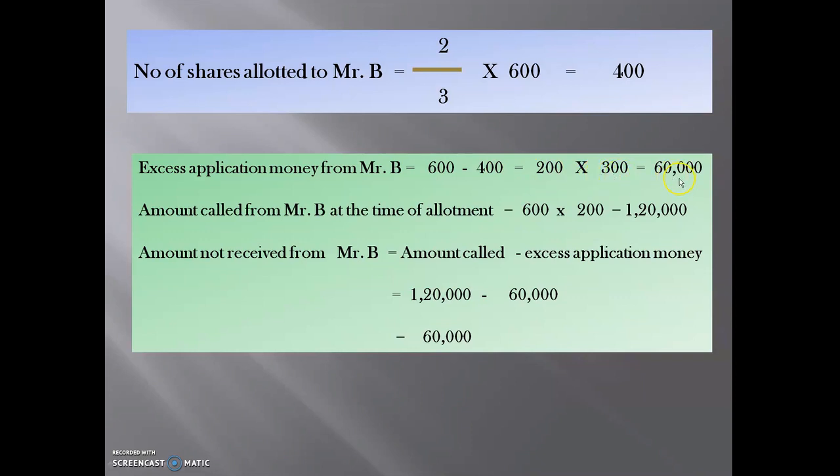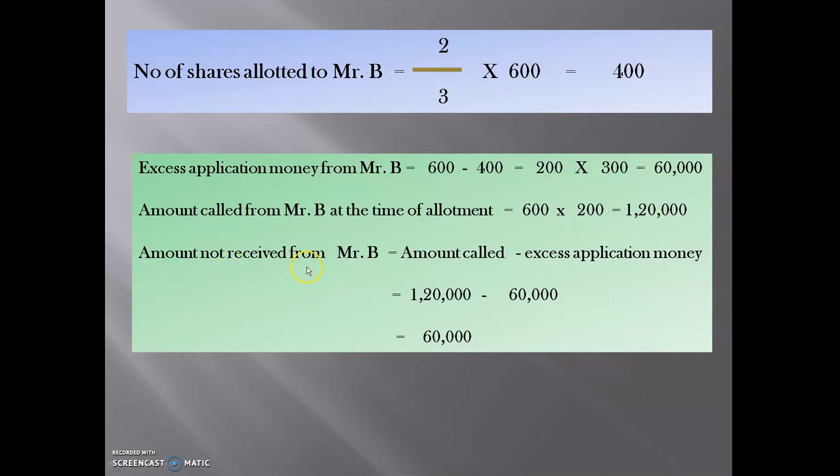Means excess application money from Mr. B is 60,000. Amount called from Mr. B at the time of allotment: 600, means number of shares applied by Mr. B, multiplied with allotment money per share, that is 200, it will come 1,20,000.